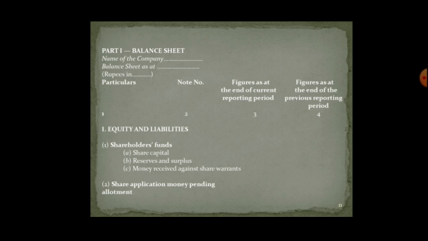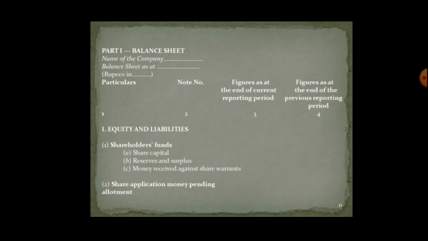So you can see equity and liabilities, that is a major head. Under that there is a head of shareholders' fund, that includes share capital, reserves and surplus. Reserves are the accumulated funds for future emergencies. Surplus is the profit from the statement of income, and money received against share warrants, that means the prospective shareholders.